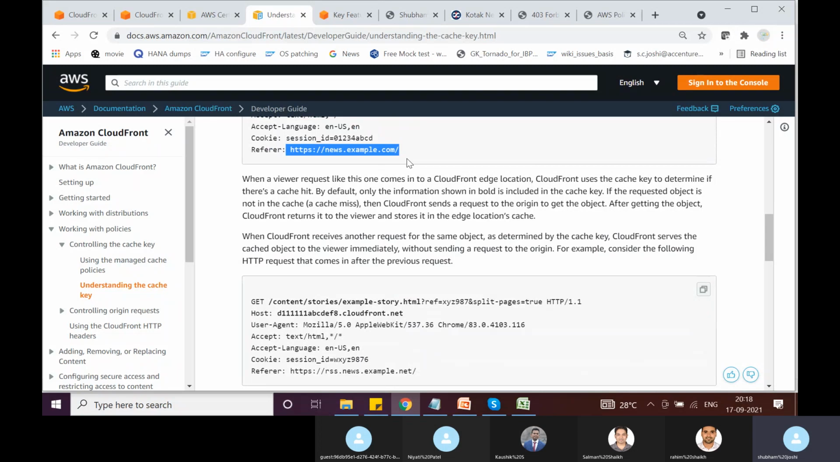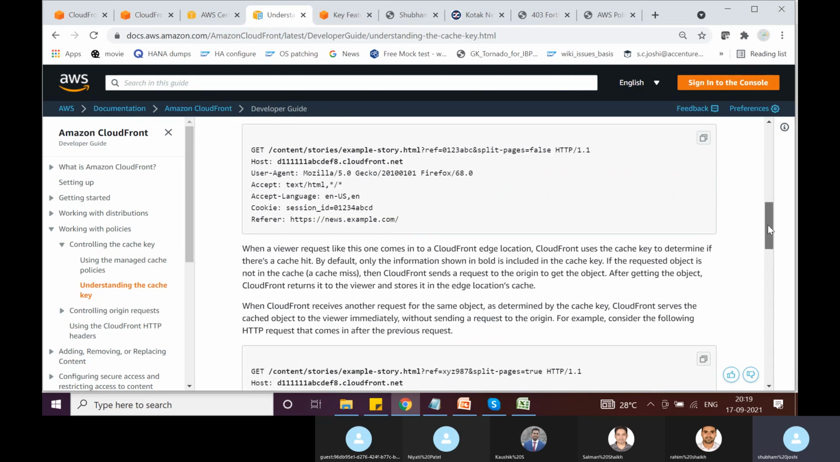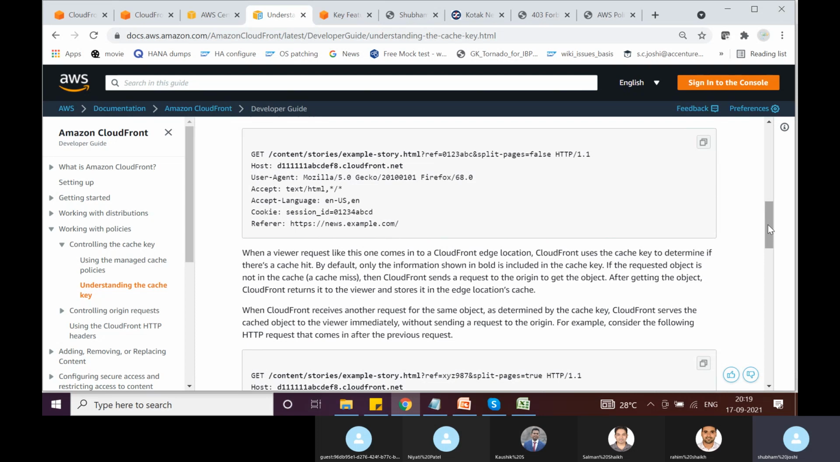In the first HTTP request, the referrer is news.example.com. In the second HTTP request, the referrer is rss.news.example.com. So though these HTTP requests are for the same object, these are different because the attributes are different. The query string parameters are different. The request headers are different, right? One such header that is different is referrer. We can see the referrer is different for both these requests.